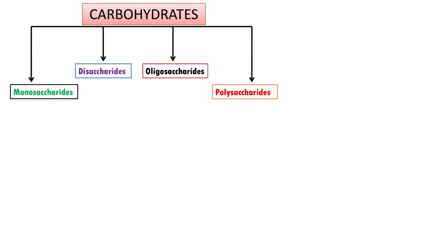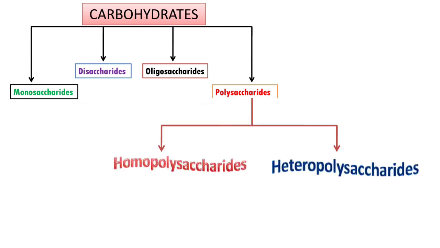Now coming to the fourth one, polysaccharides. Poly means many. Carbohydrates which contain more than 10 molecules of monosaccharides, more than 10 sugar units, are called polysaccharides. These polysaccharides are again classified into homopolysaccharides and heteropolysaccharides.